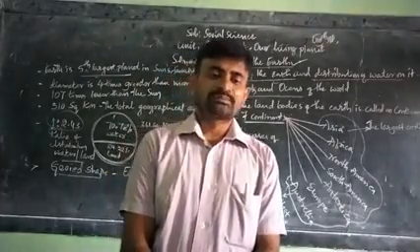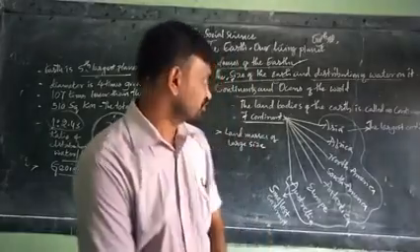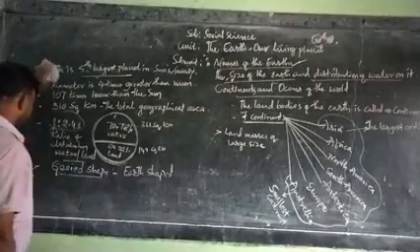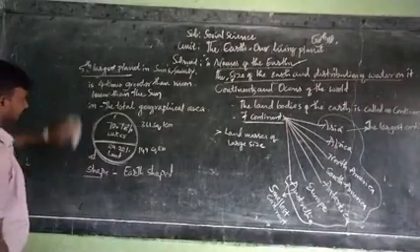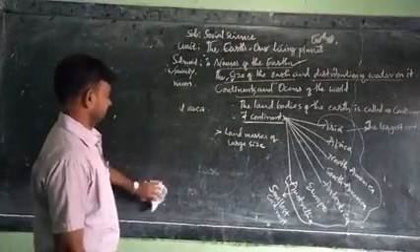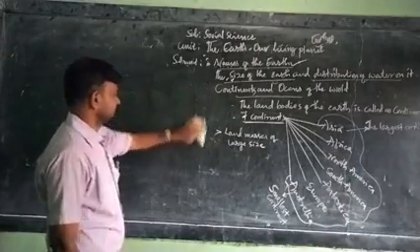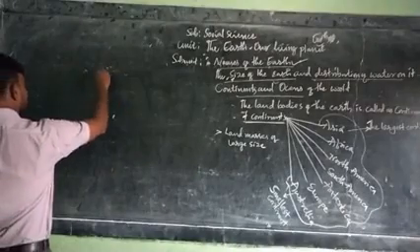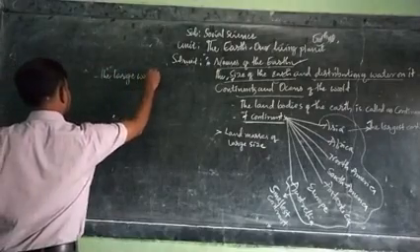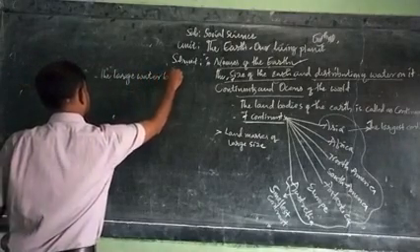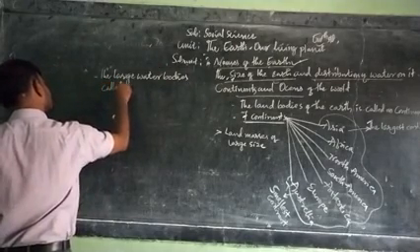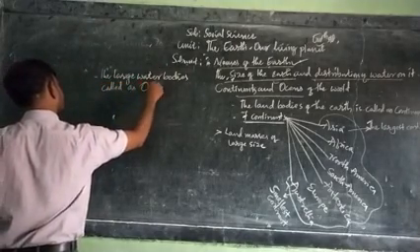And the large water bodies on the earth are called oceans.